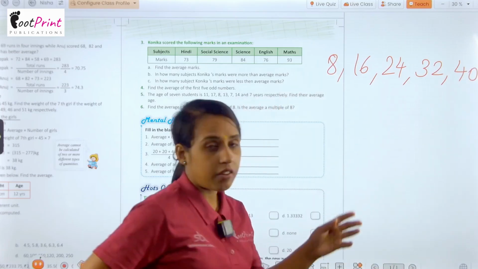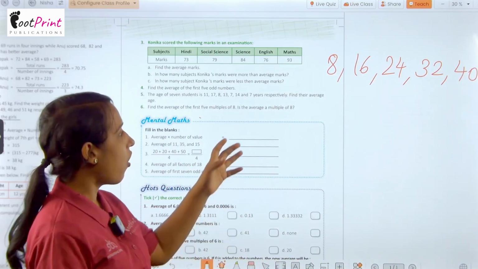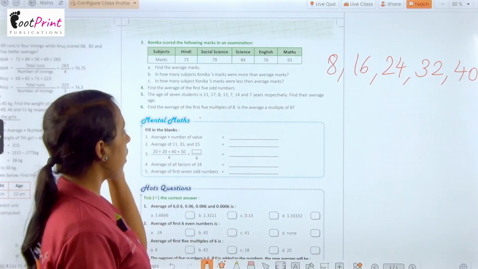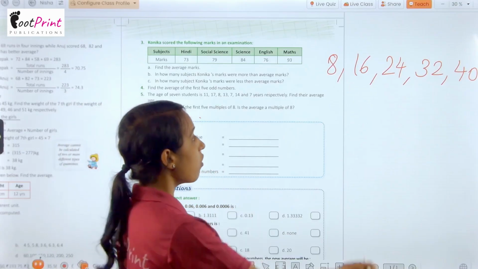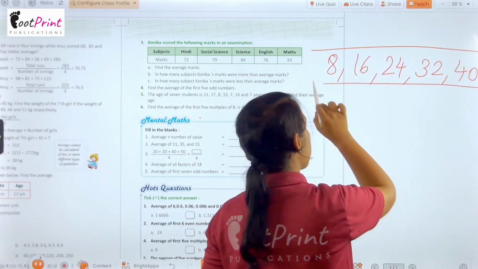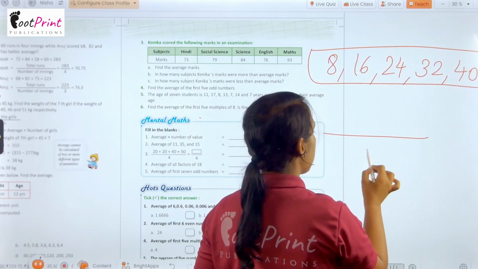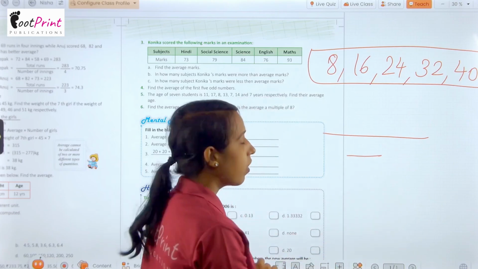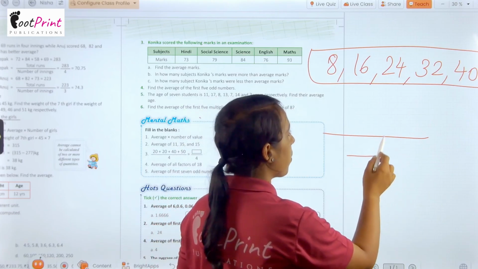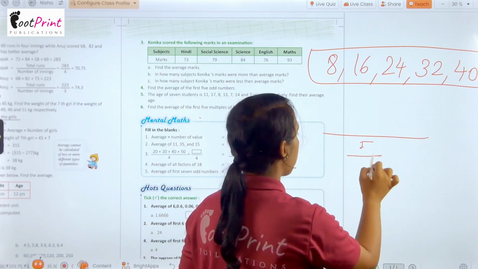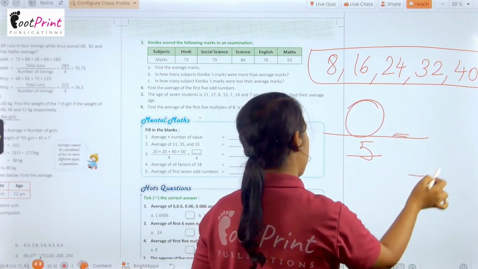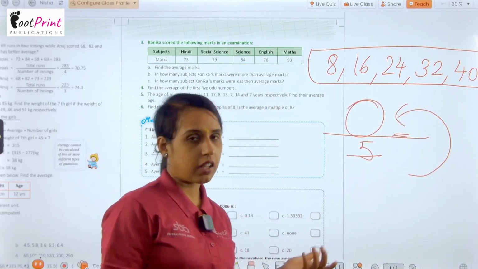Now we have to find out the average. You can easily find it. Add these numbers and then write the number of quantities here. We have 5, and after adding the numbers, divide it and get the average.